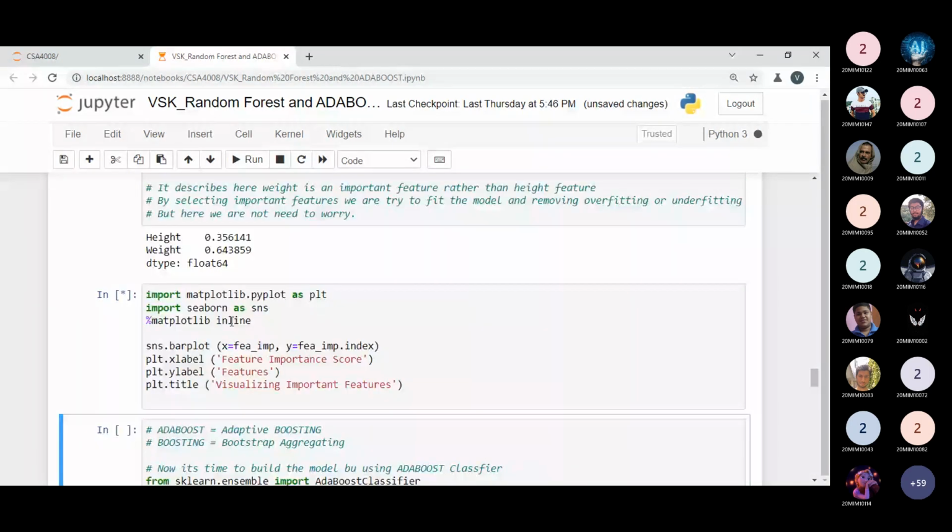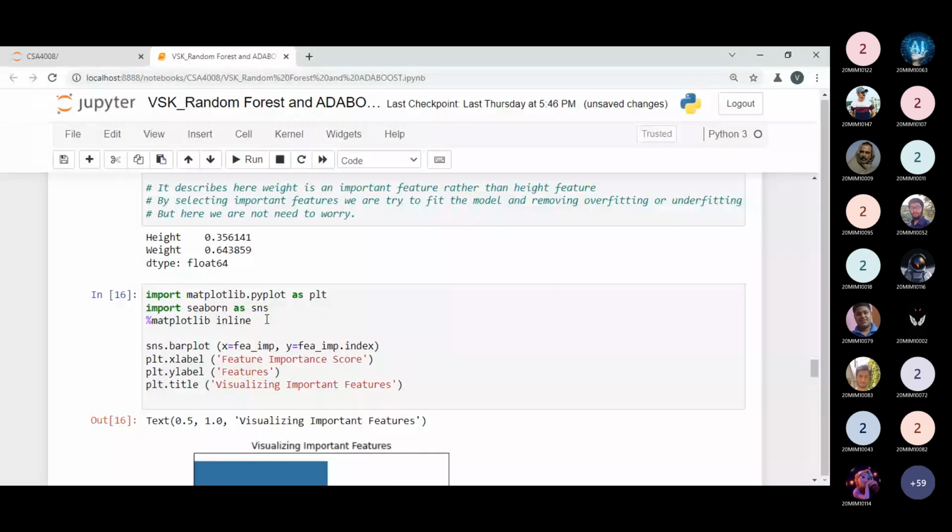So by choosing the SNS, that is the name of the object of the Seaborn library. Seaborn is another advanced graphics library in Python programming, by which we can display the information. So I'm using the bar plot. In the bar plot, I'm passing the feature importance parameter as x, and y will contain the index values of our feature importance variable.